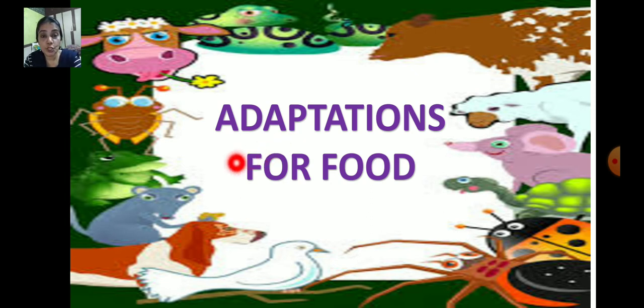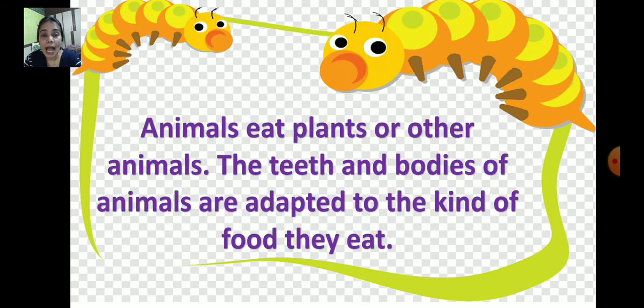Today we are going to learn adaptations for food, that is, animals eat plants or other animals. The teeth and the bodies of animals are adapted to the kind of food they eat.